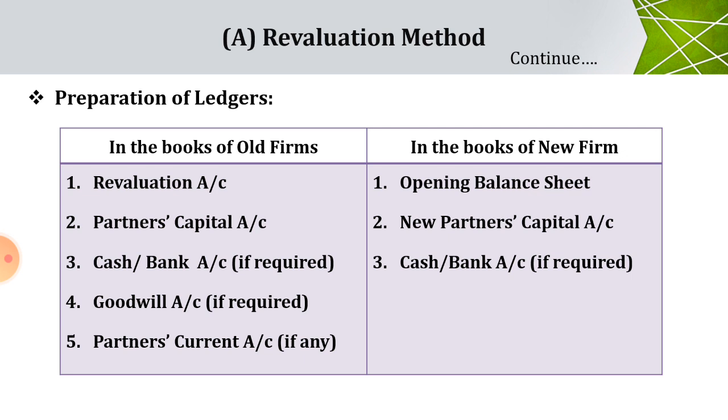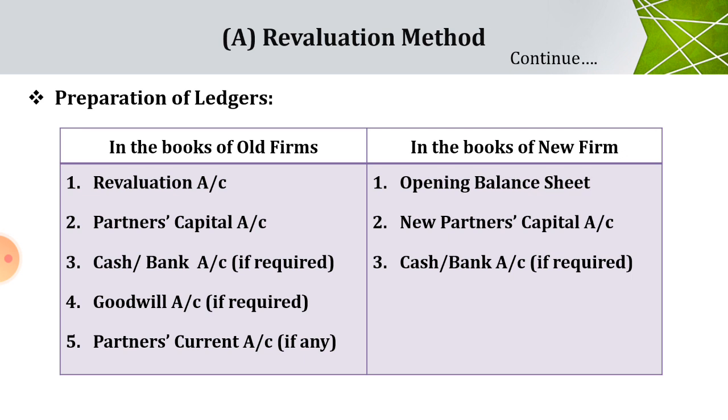Under revaluation method, the following ledgers are to be prepared. In the books of old firm, revaluation account, partners capital account, cash or bank account, goodwill account, or partners current account should be prepared, of which revaluation account and partners capital account are necessary.